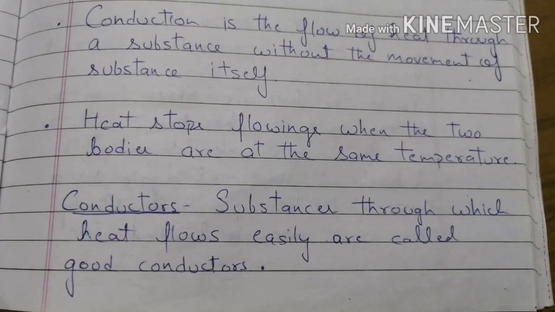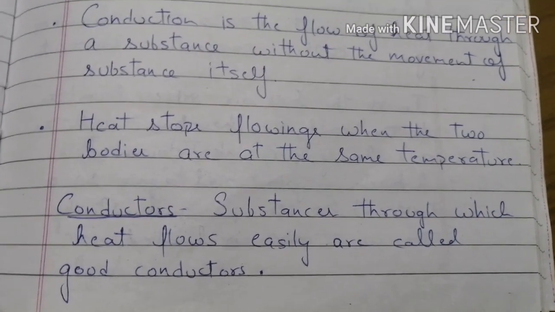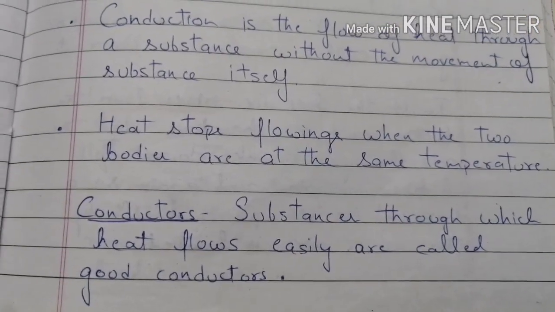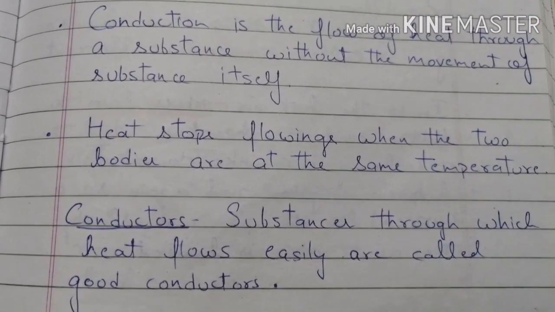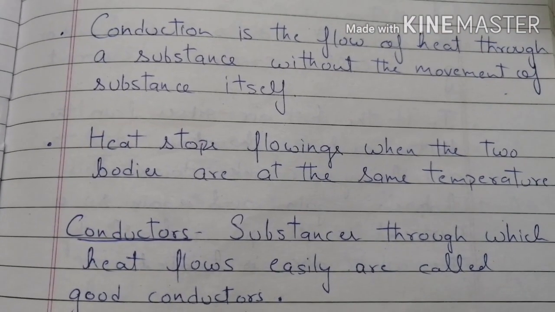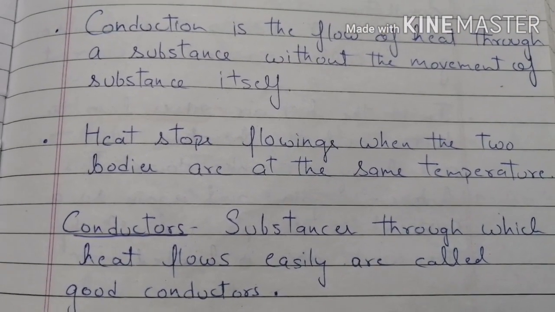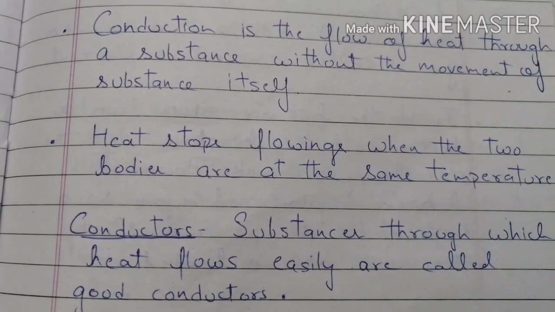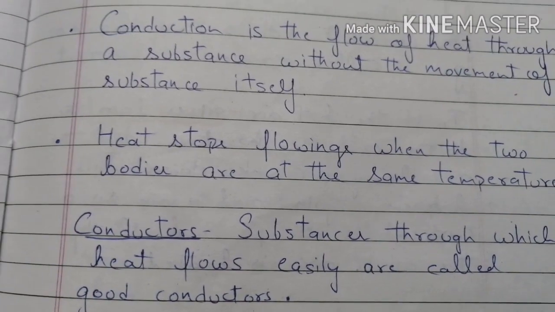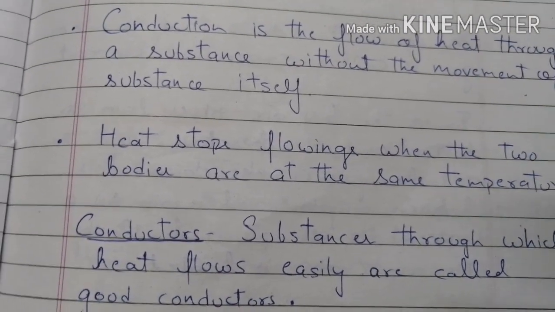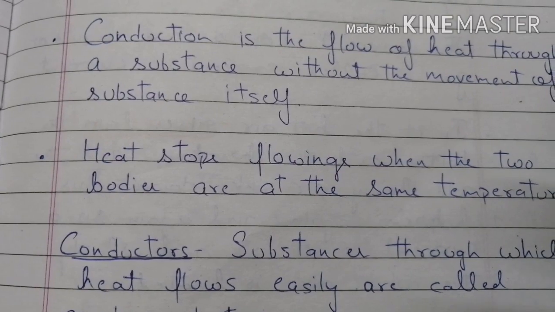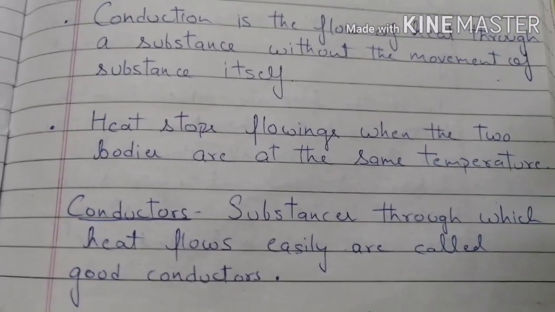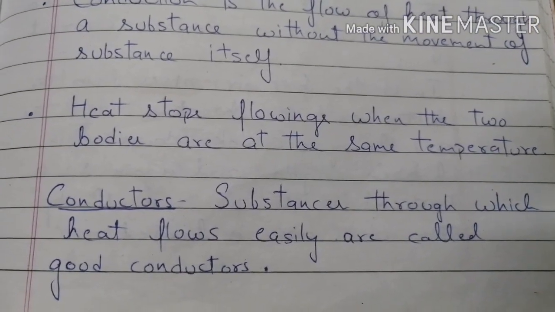Heat stops flowing when the two bodies are at same temperature. See students, heat is flowing because of different temperature. If the two bodies are at different temperatures, for example, the one is at 20 degrees Celsius, the other is at 70 degrees Celsius, so if I join the bodies, the heat will flow from the 70 to the 20 degrees Celsius body until both acquire the same temperature. Heat stops flowing when the two bodies are at same temperature.